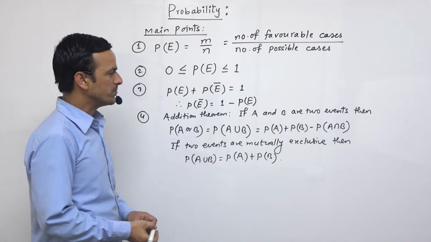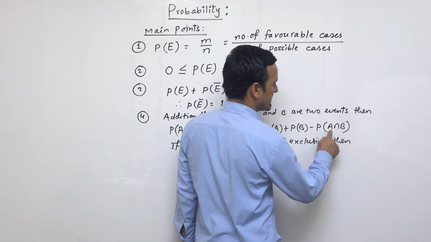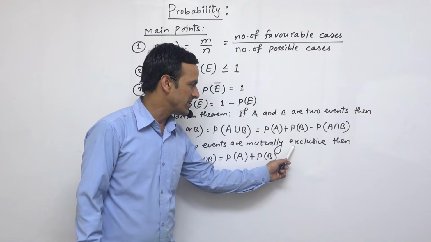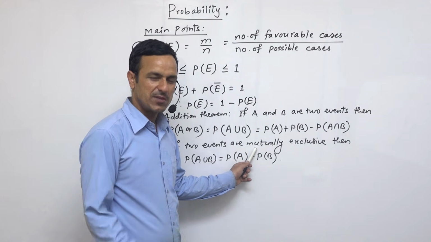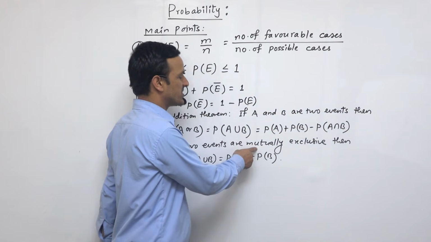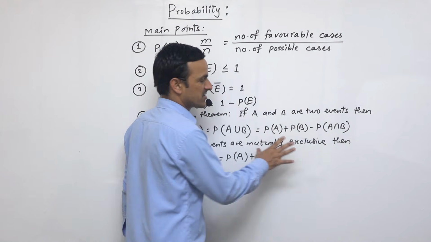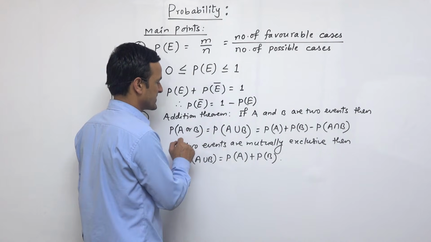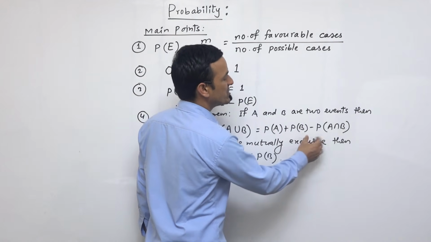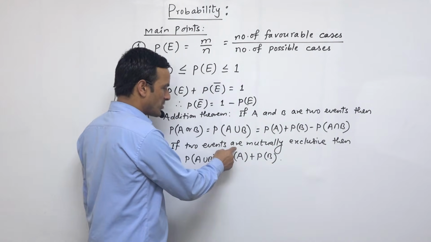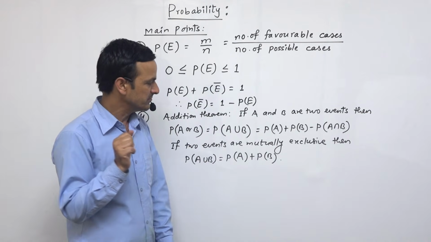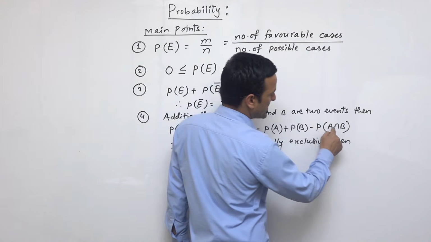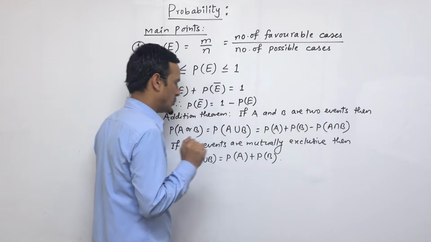There is no value for the probability of A intersection B, because the two events are mutually exclusive. That means if one event happens, then the other event does not occur. So the two events are disjoint. Both events do not come simultaneously. That's why the probability of A intersection B is 0.